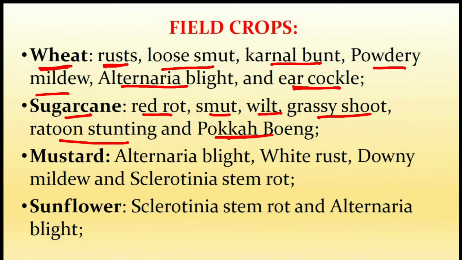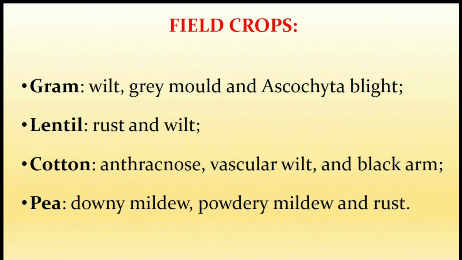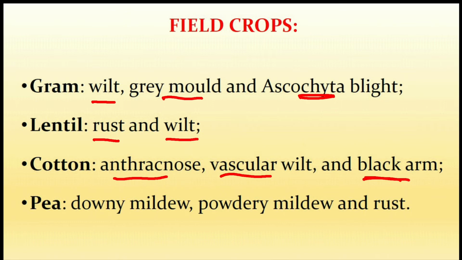In mustard, alternaria blight, white rust, downy mildew and sclerotinia stem rot. In sunflower, sclerotinia stem rot and alternaria blight. In gram, we will see wilt, grey mold and ascochyta blight. In lentil, rust and wilt. In cotton, anthracnose, vascular wilt and black arm. In pea, downy mildew, powdery mildew and rust.